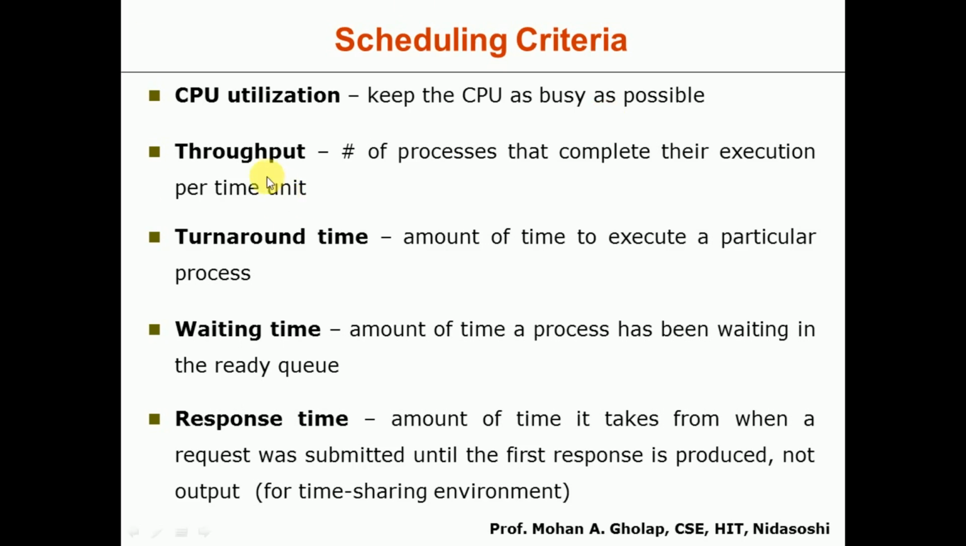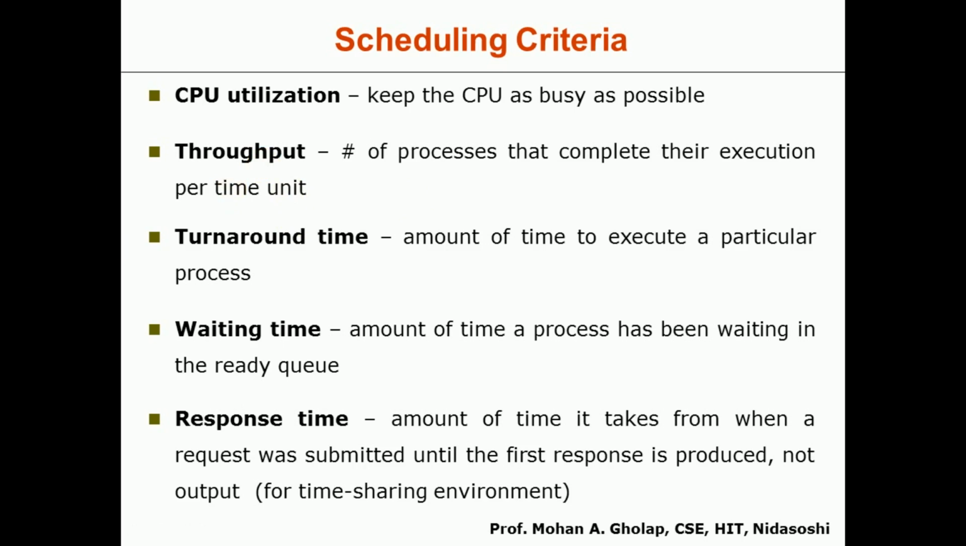The second one is throughput. Throughput indicates the number of processes that complete their execution per unit time. Okay, so throughput is the number of processes that complete their execution in a particular time. Here again, you want to increase the throughput.